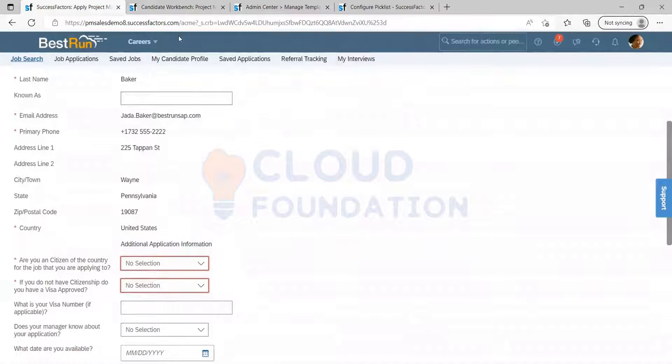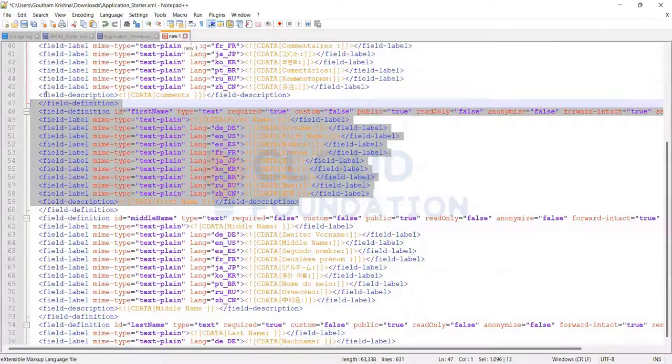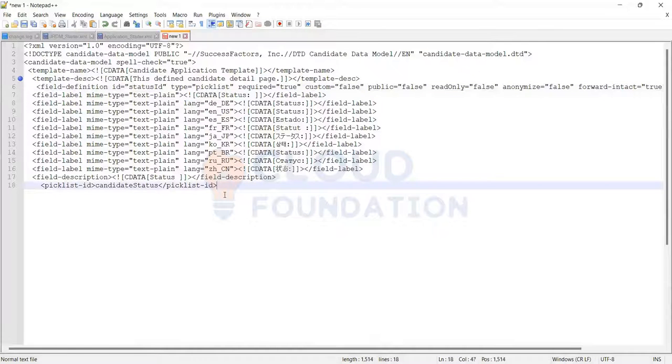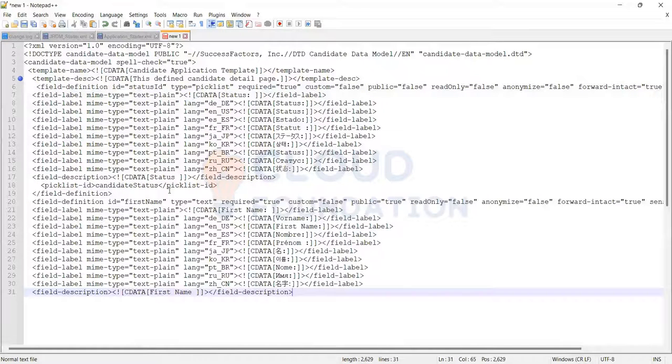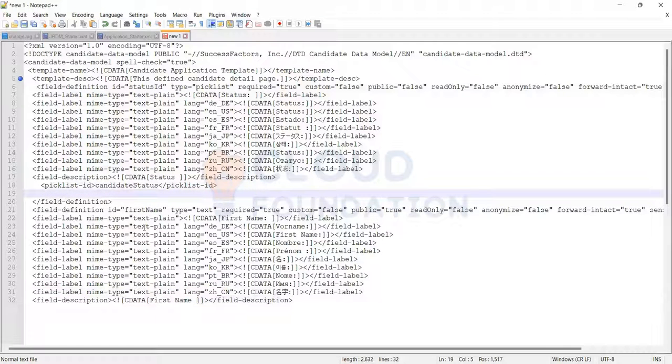Coming to this auto added field, let's discuss some of the field definition. If I want to add a field, I just copy paste the field. This is the field definition, this is where it starts. This is the ID that I will be giving. This is just a type, a text field. Whether it's mandatory or not, true or false. Whether it's custom or not, true or false. It's false, because first name is a standard field.